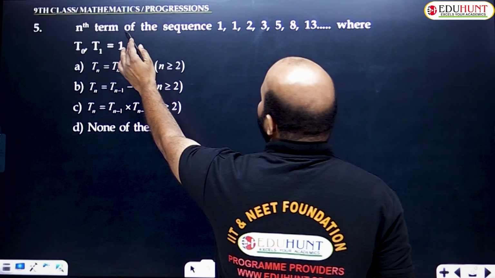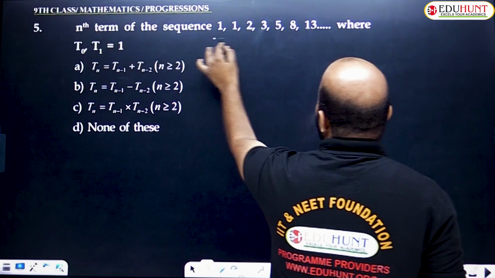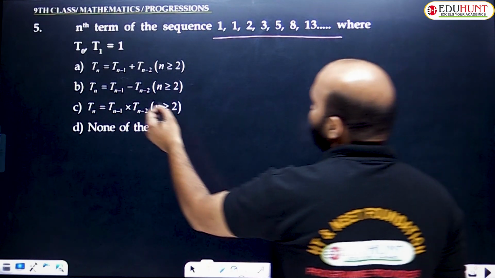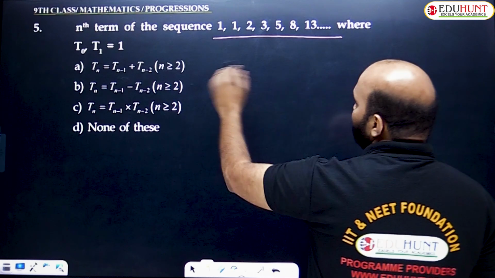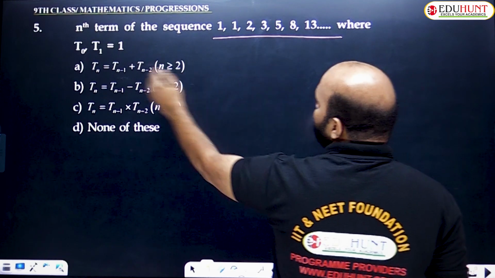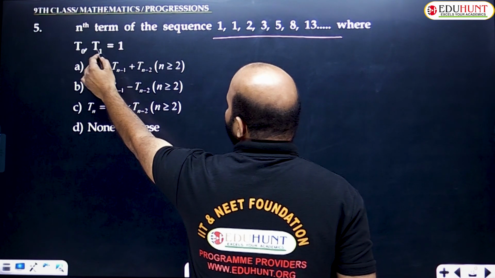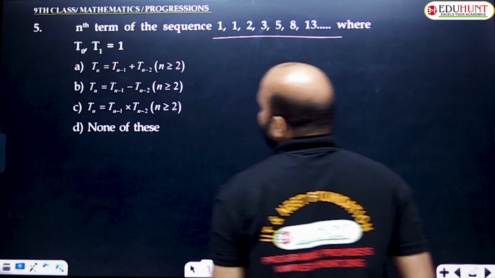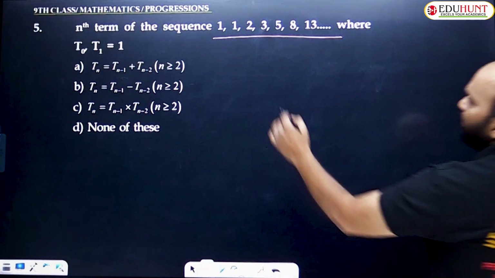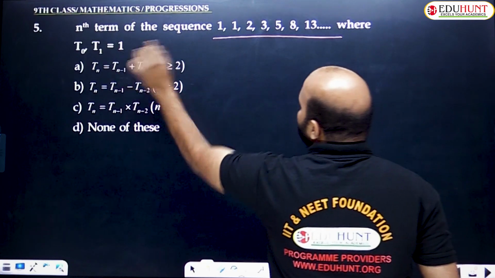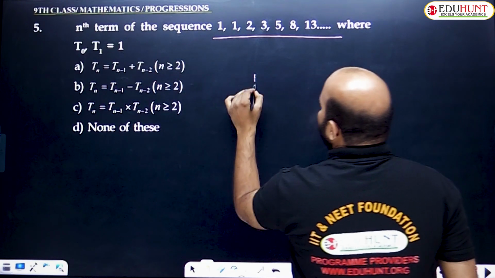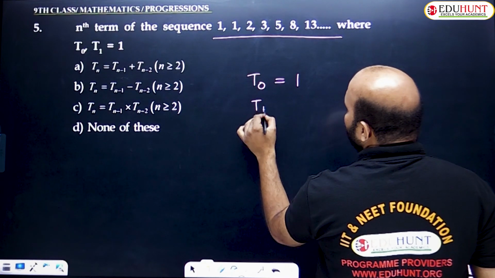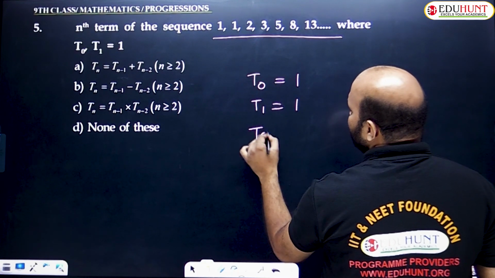So the nth term of the sequence is already given: 1, 1, 2, 3, 5, 8, 13. But what am I asking? The nth term. All terms are already given, but the first thing is that T0, T1 are already given as 1. So the first two terms are 1, 1. It is clear: T0 value is 1 as well as T1 also 1. But how will we get T2?